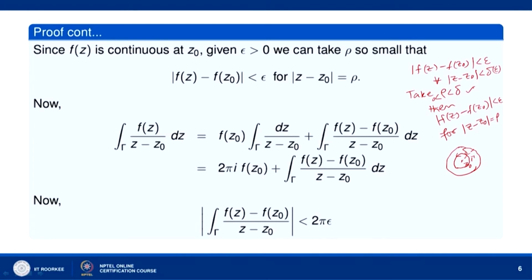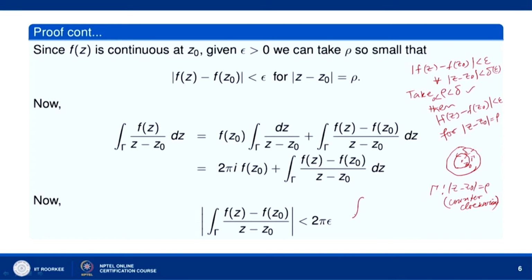Now, let us consider the integral of f z over z minus z naught on the circle gamma. Circle gamma, I repeat, is mod of z minus z naught equal to rho, counterclockwise. Then I can split it into two parts, f z minus f z naught plus f z naught.